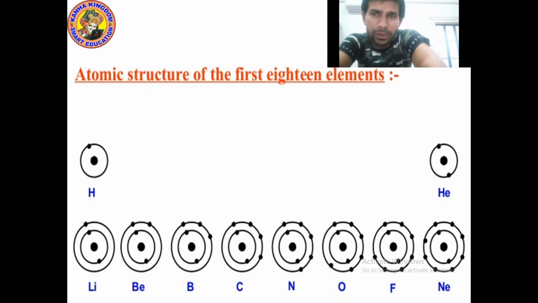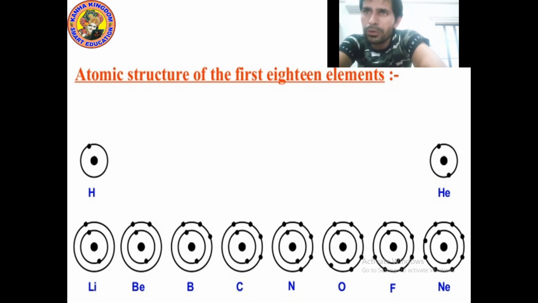Now, how many electrons are remaining? 2. 4 minus 2, 2. So, the remaining 2 electrons we will fill in the next circle. And always remember, in the first circle we can fill maximum 2, but in the remaining circles we can fill maximum 8.